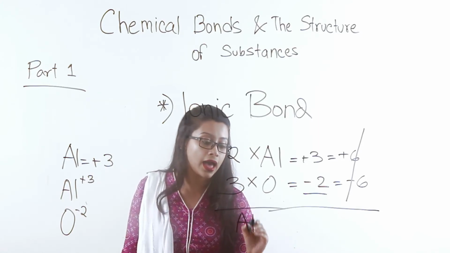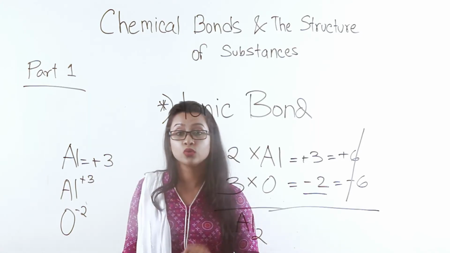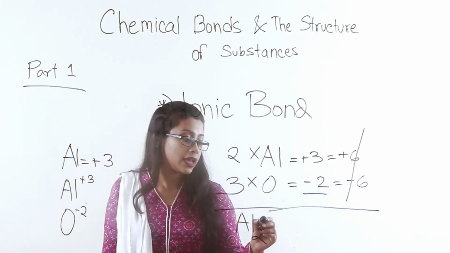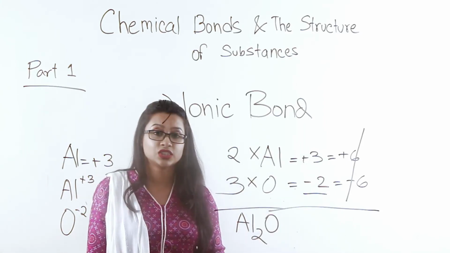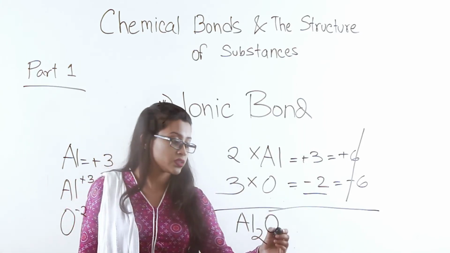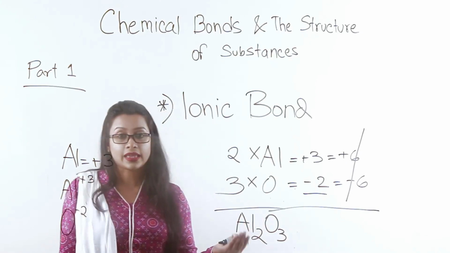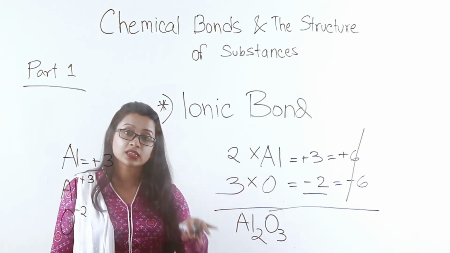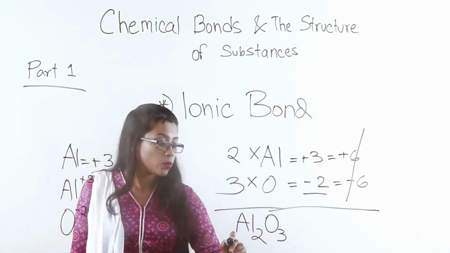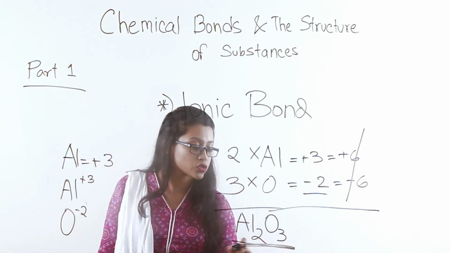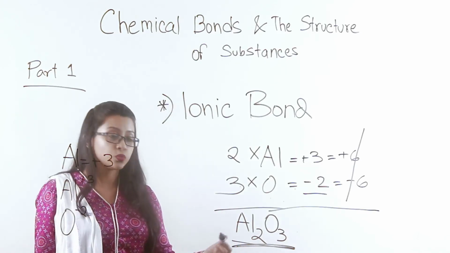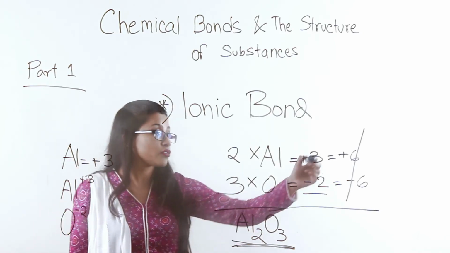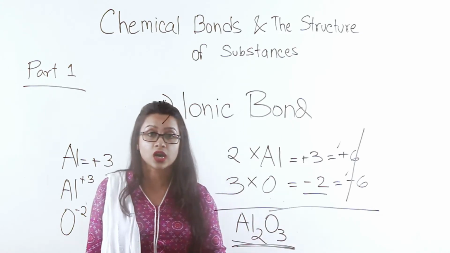So we have 2 aluminium ions and 3 oxide ions. That is what was able to form this strong bond between one another because of their opposite charges.